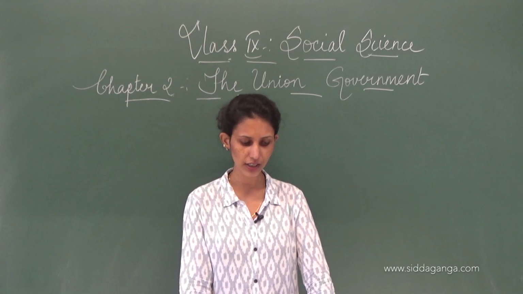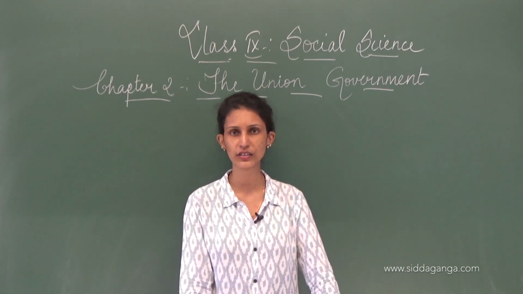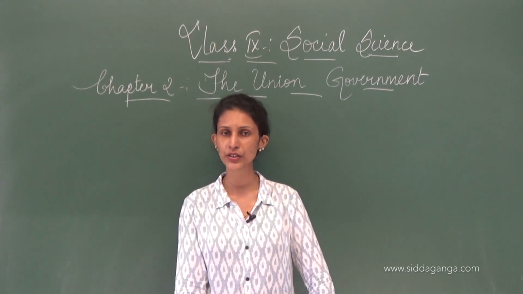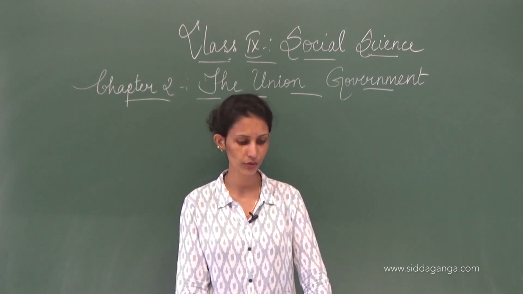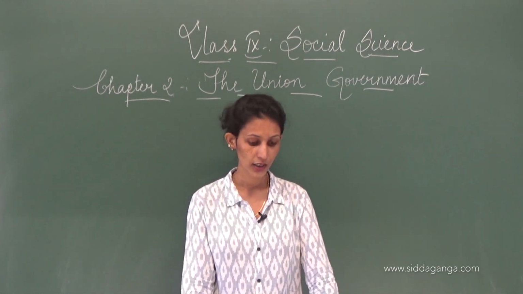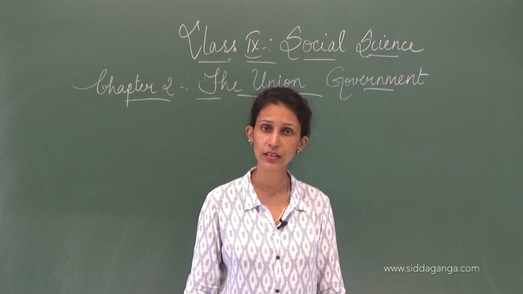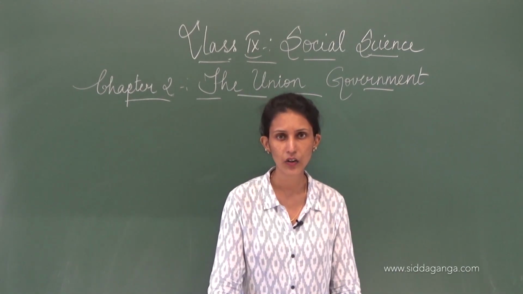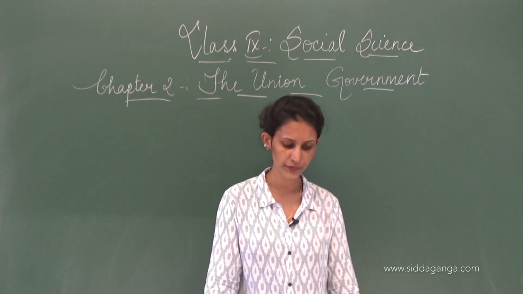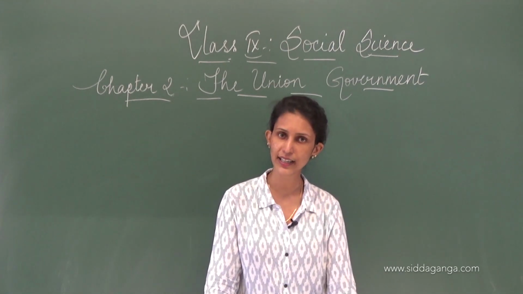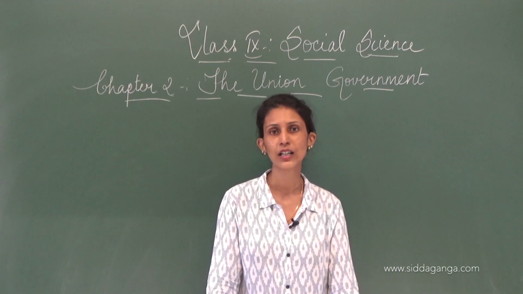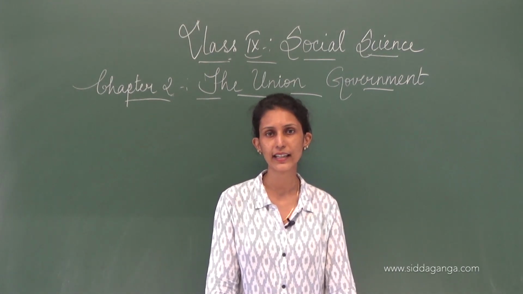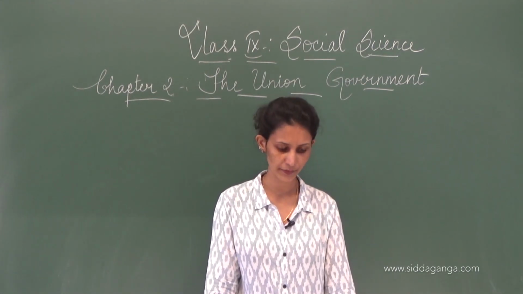Now what you are going to study in this chapter is the upper house and the lower house, that is the Rajya Sabha and the Lok Sabha. How is it formed? Who are its members? How many years do they stay, or their term of office? What qualifications should they have? What should be their age and what are their duties?